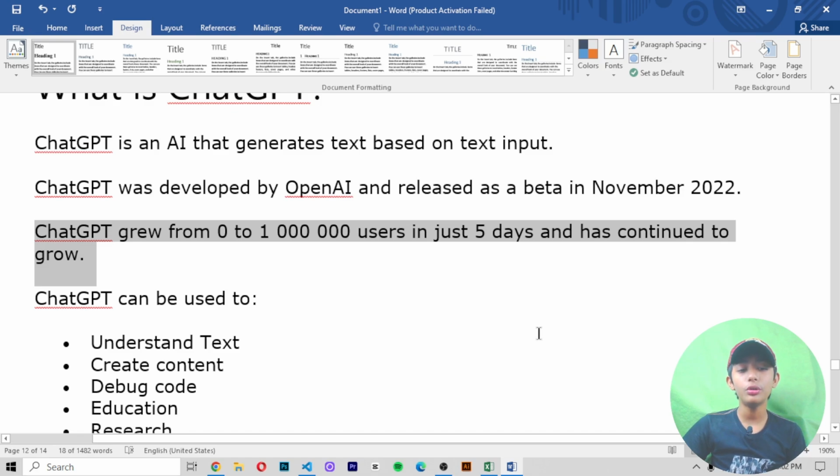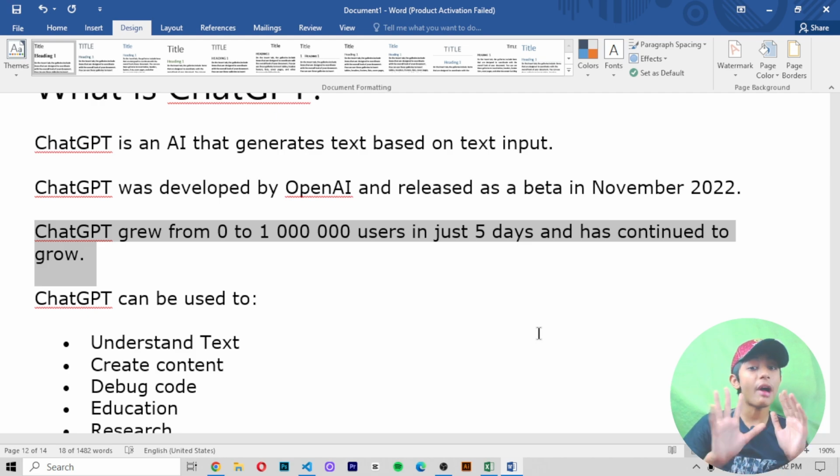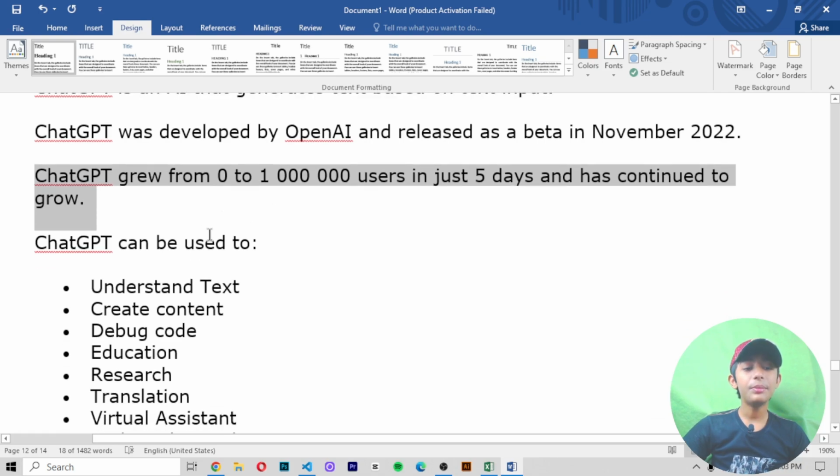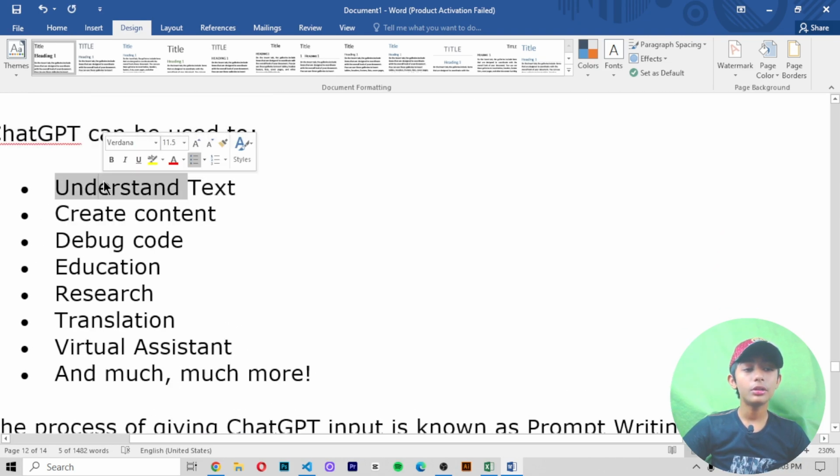ChatGPT grew from 0 to 1 million users in just 5 days, and it has continued to grow. It is said to have reached a huge number of users in only one week or one month.